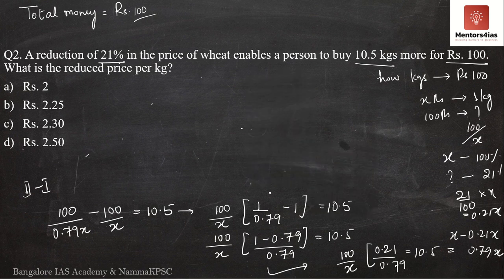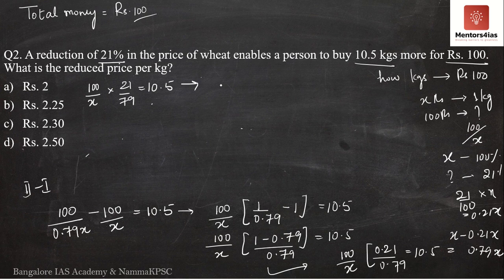Okay, so what do we have here? We have 100 divided by X into, I'm going to write 0.21 divided by 0.79 as 21 by 79, is equal to 10.5. So I'll take X to the right hand side and I will bring 10.5 to the denominator.